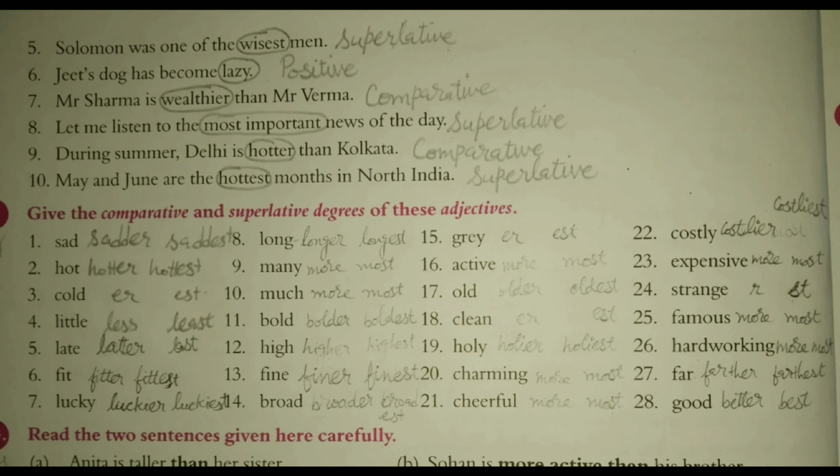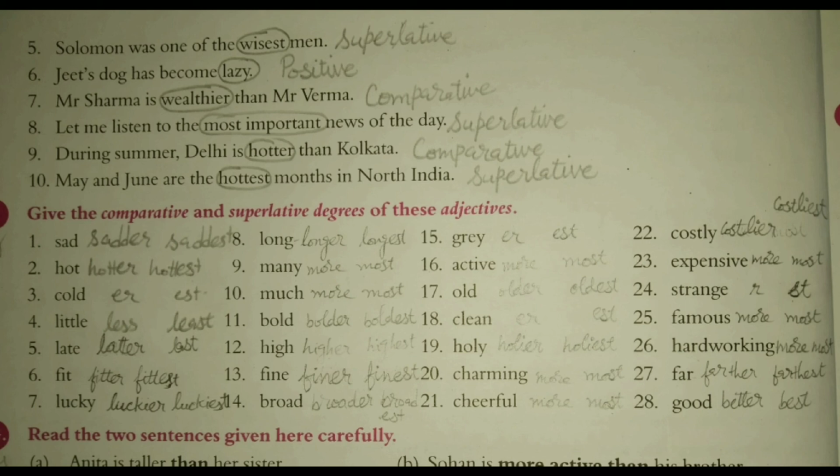20. Charming changes to more charming and most charming. 21. Similarly, cheerful, more cheerful, most cheerful. 22. Costly, again replace Y with I. Costlier, costliest. 23. Expensive, more expensive, most expensive. 24.